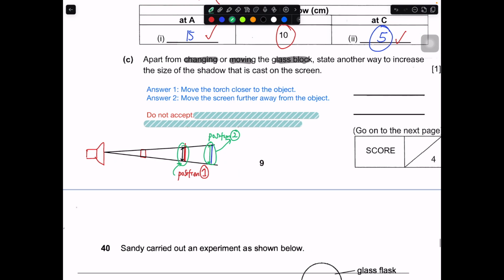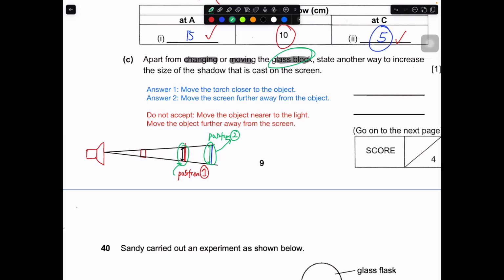Do not accept. That means if you write this answer, you're going to get 0. So what are the answers over here? We talk about the glass block. You move the object nearer the light source. It's the same as this, but you cannot say the one in red, because you are moving the glass block. I want you to move the torchlight, not the glass block. Or you move the screen. Or another one, you move the object further away from the screen. It's the same as this. Move the screen further away from the object, or move the object further away from the screen, is the same idea, but you just cannot write this because the question says you cannot change the position of the glass block, so you cannot write this.